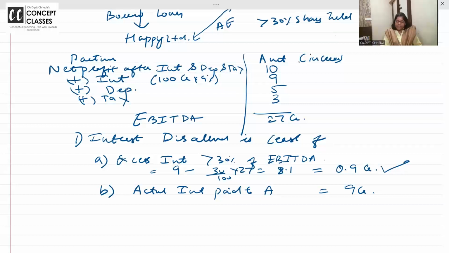चलो. Is this clear to all of you? Net profit after interest, tax, depreciation and all is 10. So we add back, we got IPTA. IPTA ka maximum interest allowed is 30%, that is 8.1, but you have paid 9. So disallowed is excess interest over 30% or actual interest paid to associate, whichever is lower.